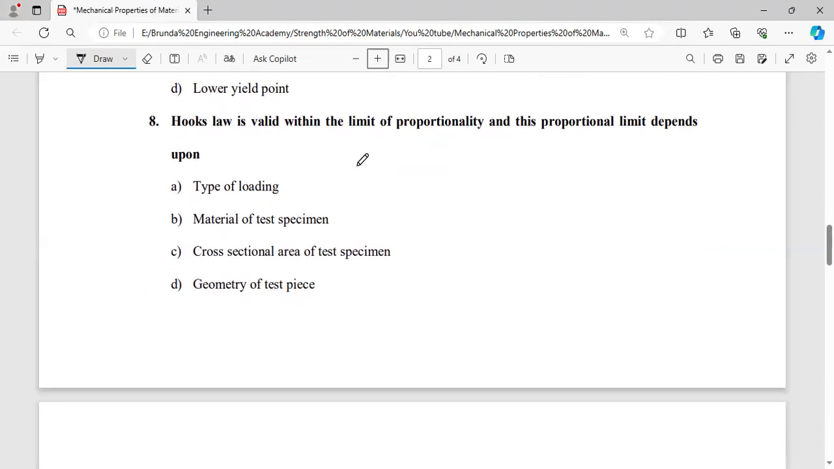Next, another bit: Hooke's law is valid within limit of proportionality. Same thing we discussed there. And this proportionality limit depends upon either type of loading, material of test specimen, cross-sectional area or geometry of test specimen. It clearly depends upon the material of the test specimen. So this is the right answer. Hooke's law means stress is proportional to strain, good up to limit of proportionality, and that limit depends upon the material of the test specimen.